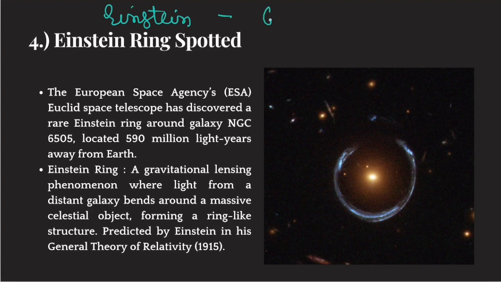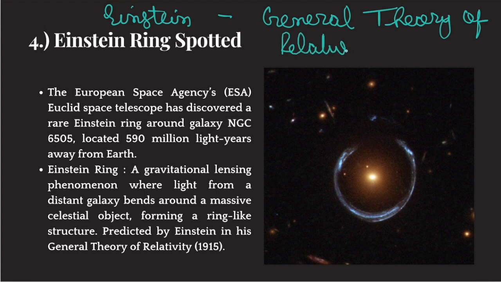in his general theory of relativity. He proposed this theory in 1915. Along with this theory, Einstein also predicted that gravitational lensing happens. He did not have any telescope, but through mathematical equations, he predicted that gravitational lensing is possible.